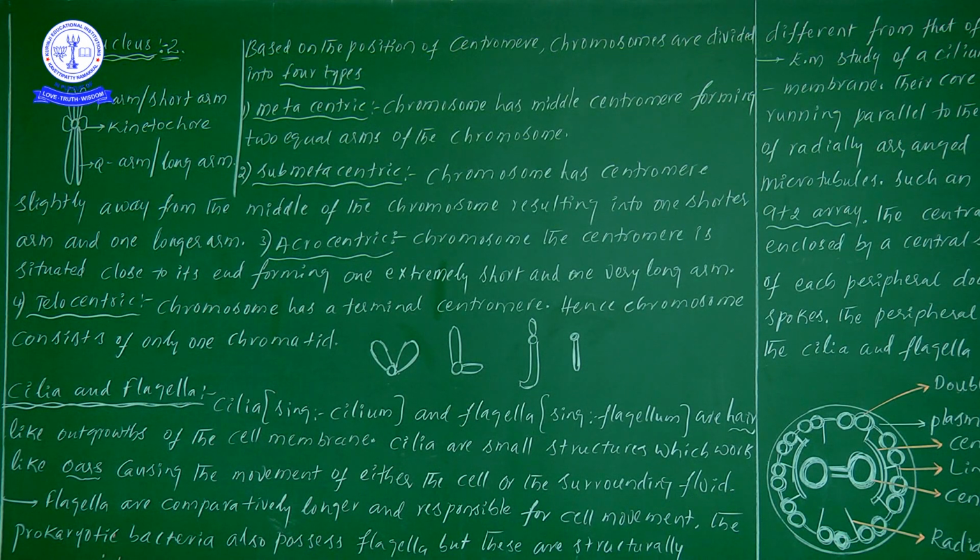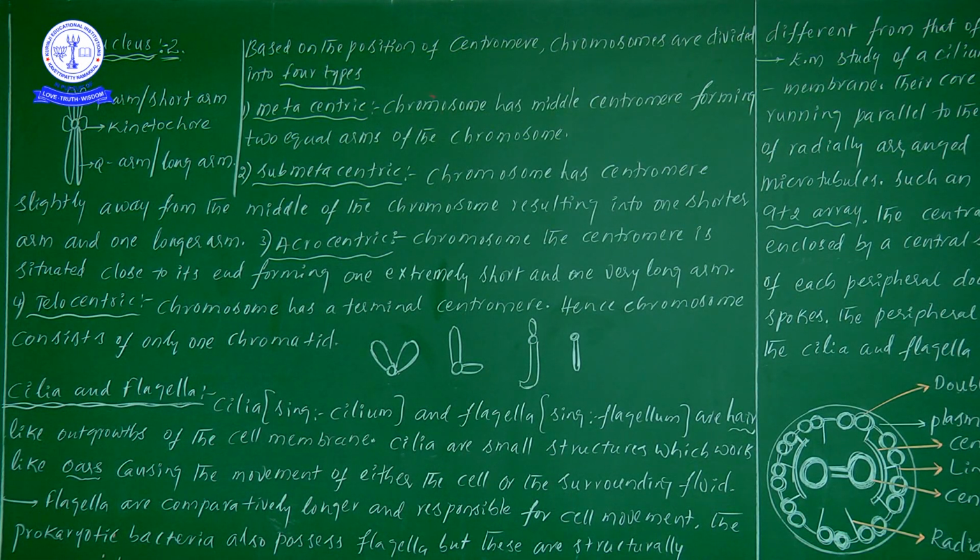In the previous information, I gave information regarding how, based on the position of the centromere, chromosomes are classified into 4 types. We discussed this, isn't it? What are those? Even the names we discussed. The first one is metacentric, submetacentric, acrocentric, telocentric.